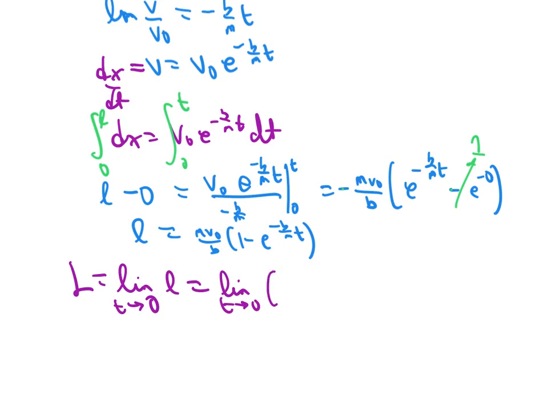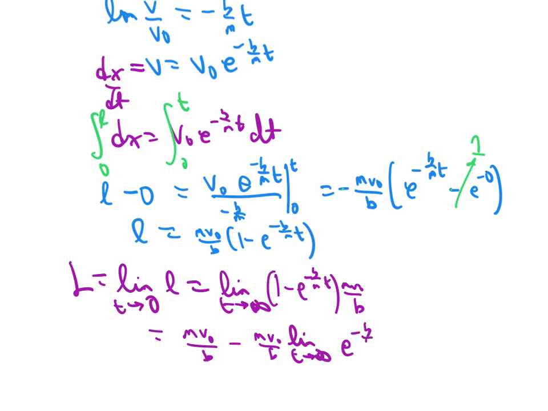So we pull out the m v0 over b, and we have minus m v0 over b times the limit as t goes to infinity of e to the minus b over m t, but that, of course, is 0, and so our actual L is just m v0 over b, and that's what we get.